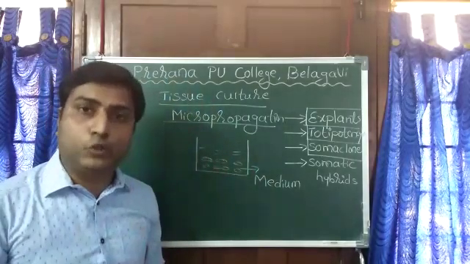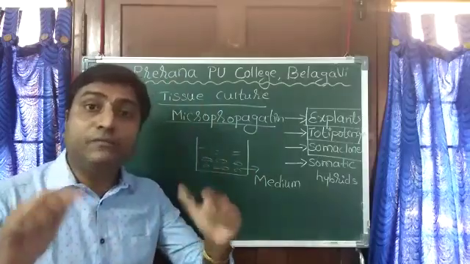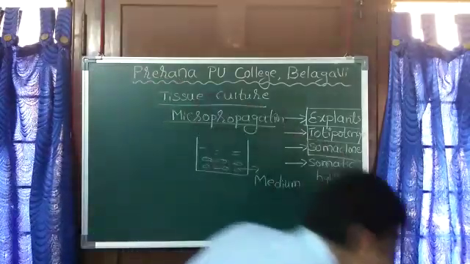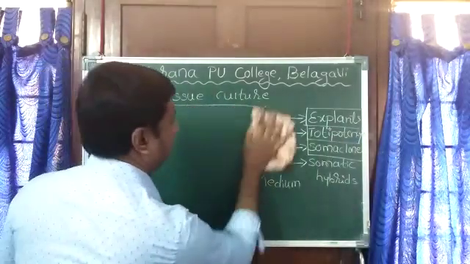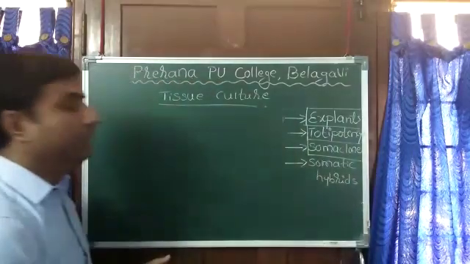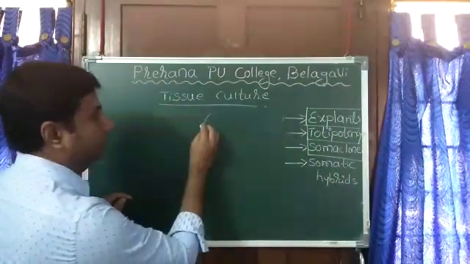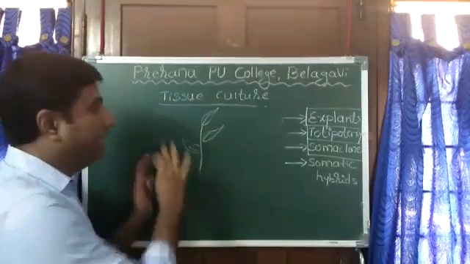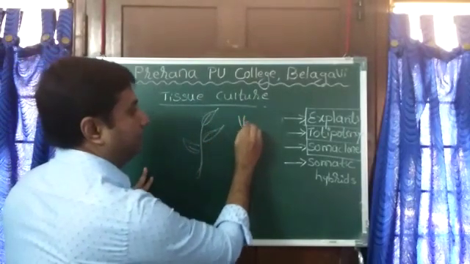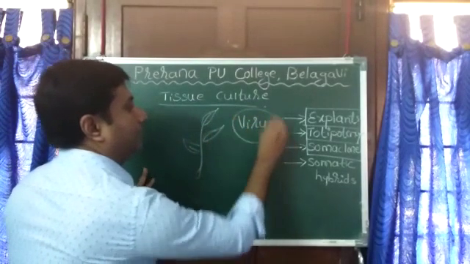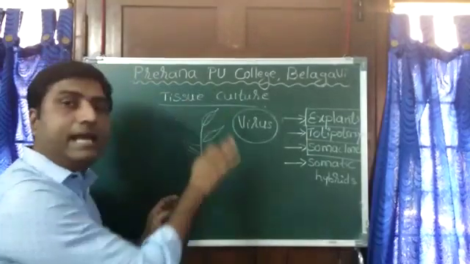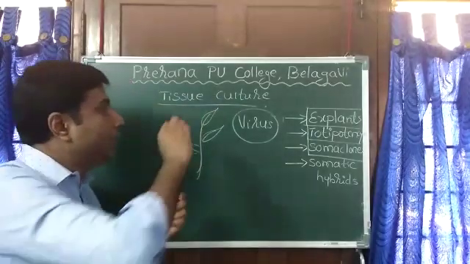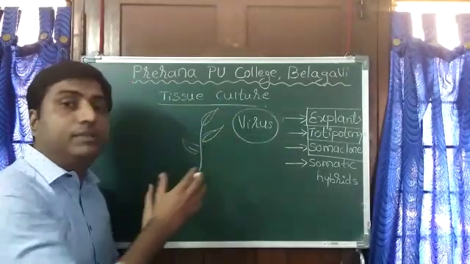Third advantage of tissue culture is getting virus-free plants from a virus-infected plant. Imagine there is a plant infected with virus. Virus has attacked this plant. Now, what we have to do is take the meristem of this plant.